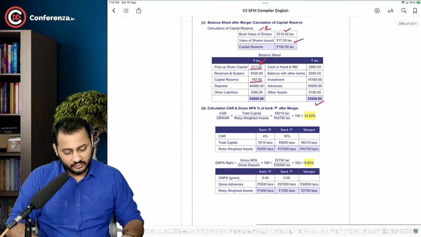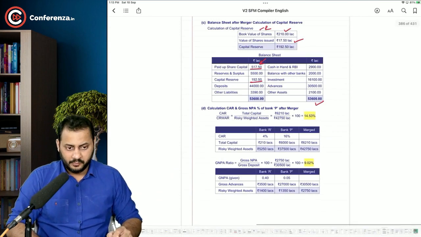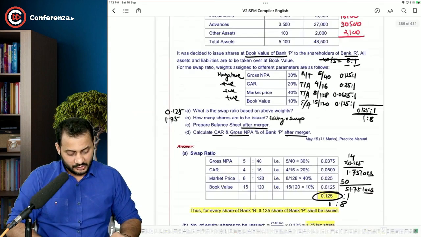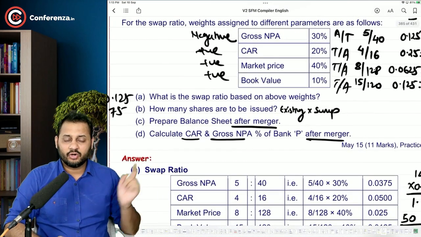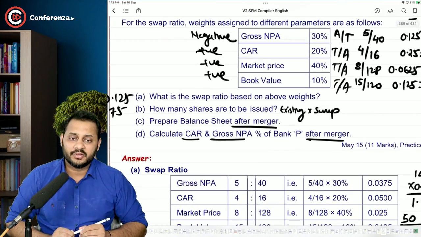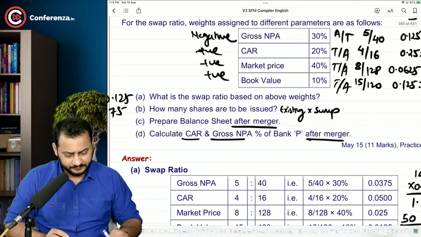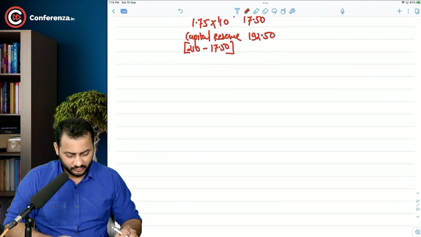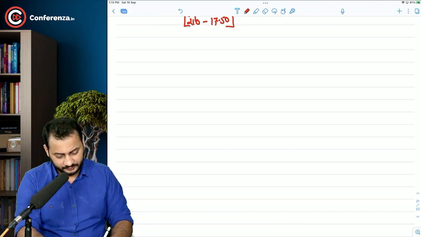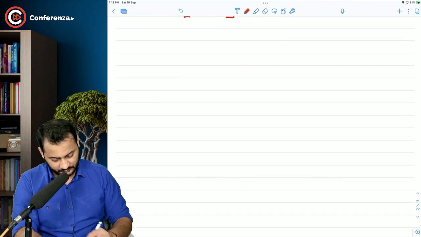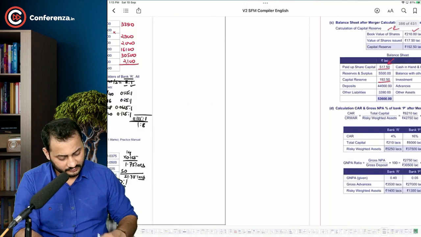Okay, now the next part. Calculate the CAR, gross NPA, or percentage of bank P after merger. Very simple, sir. What is the formula for capital adequacy ratio? We will take it directly from the answer now.